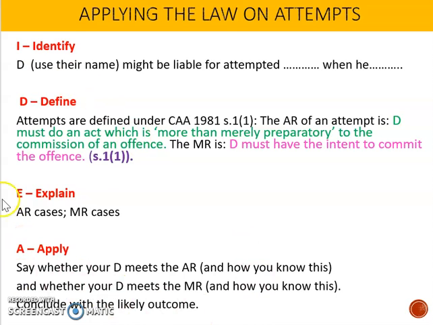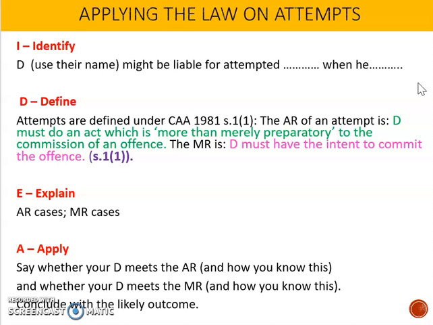So if we think about the Lucy situation, in my identification, my first sentence would be, Lucy might be liable for attempted murder when she poisons the lasagna and puts Smarties in Liam's tea. Make sure you point out when they might have done that. Okay, so point out in the scenario when she puts it in the lasagna and when she puts it in the tea, because then you're showing the examiner that you know what might be a crime.